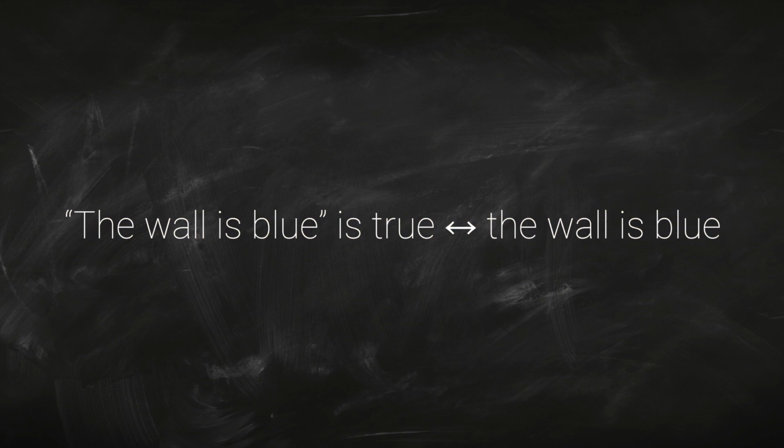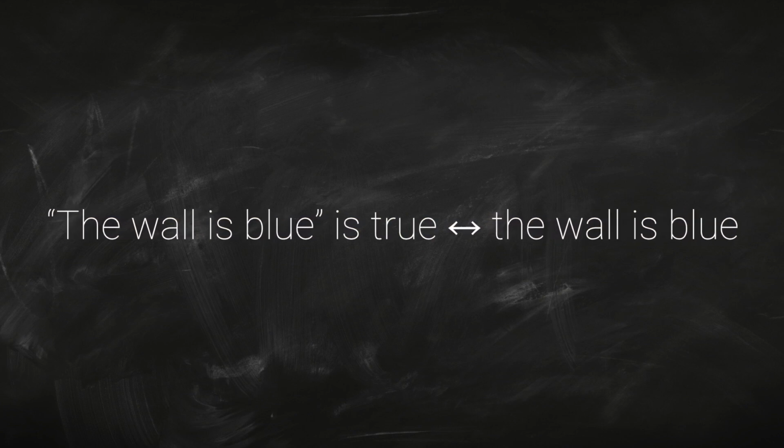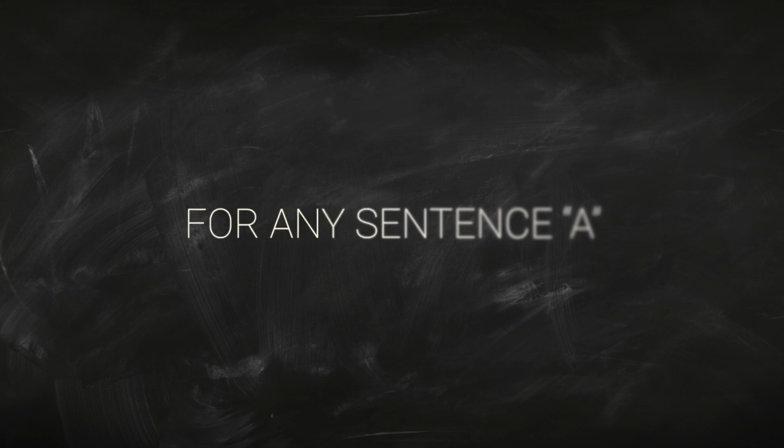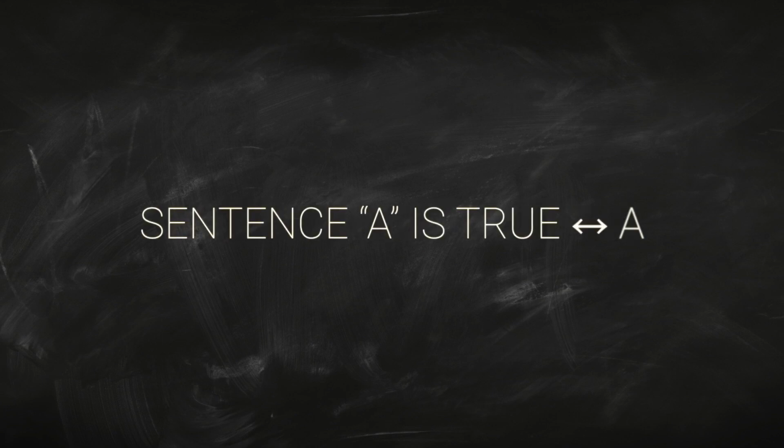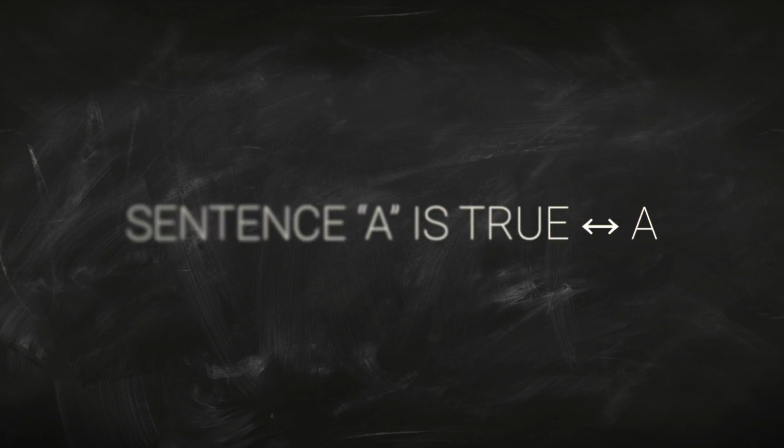Here's another one. The wall behind me is dark blue. That sentence is true if and only if the wall behind me is dark blue. Again, that's obviously true. It's another T sentence. So the T-schema says take any sentence A: A is true if and only if A. You replace A there by any sentence, and that is a T sentence.